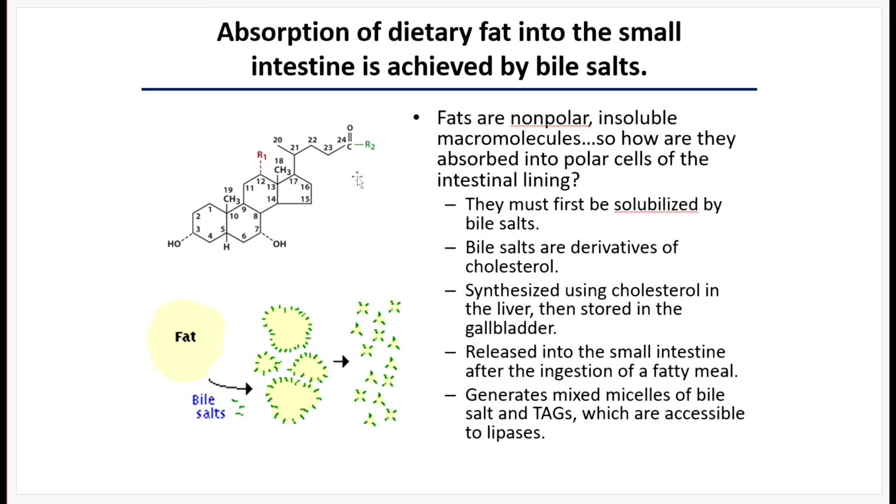Bile salts are cholesterol derivatives, and so this is what bile salt looks like, and you can see that it's got a similar four-ring structure to cholesterol. Cholesterol, which is produced in the liver, can be modified by the liver to produce bile salts, and then those are exported and stored in the gallbladder. So after you eat a fatty meal, the gallbladder will release the bile salts that the liver made into the small intestine, and they will mix with fatty acids through the formation of micelles.